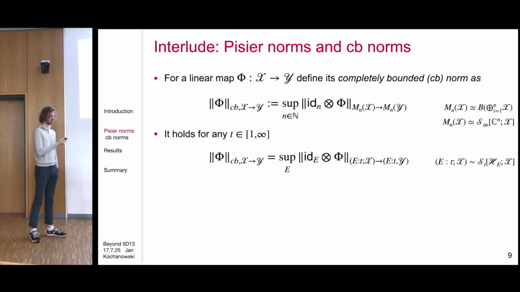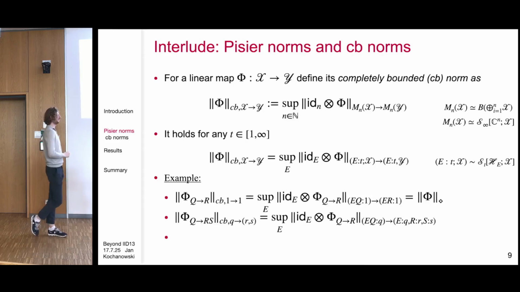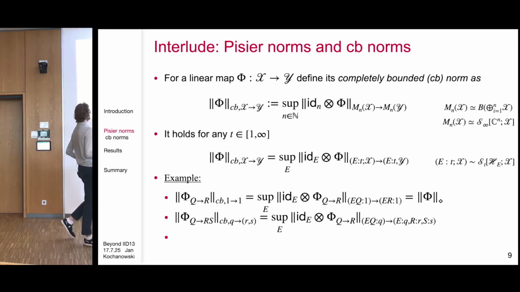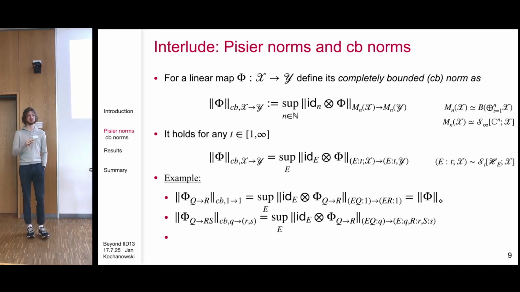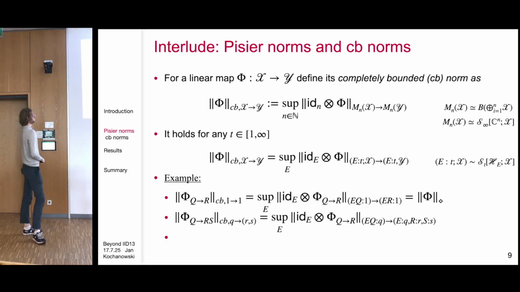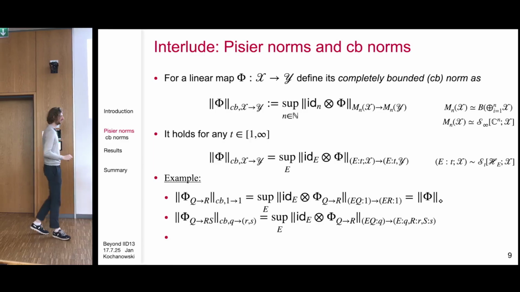And then as an example, you get that the diamond norm is just the 1, 1 to 1, 1 norm, but the 1, 1 norm is isomorphic to just the 1 norm on the whole system. So the diamond norm is just given as the 1 to 1 norm, and then you take the supremum over all environment systems.